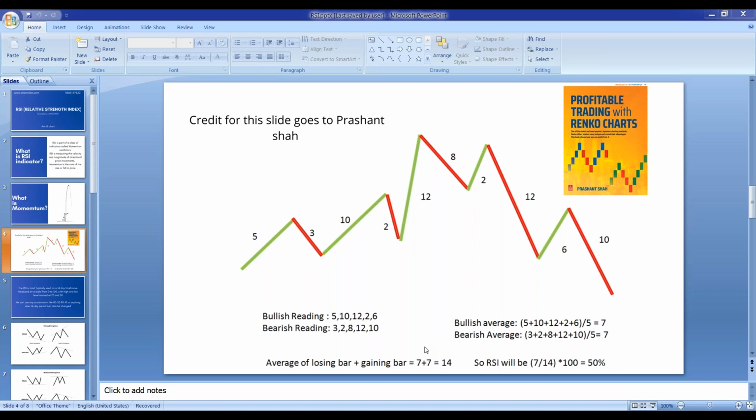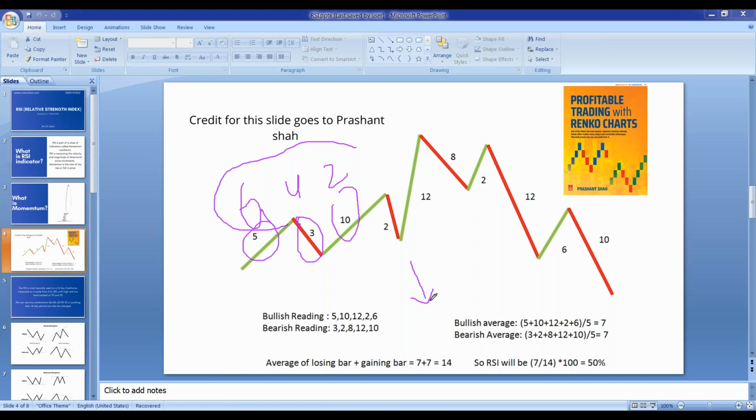Okay. I just took an example: 10 and 5. You were asking about 10 bullish and 5 bearish. It will depend on what the average is. I have just quoted one example of how you have to calculate. It will depend on the parameters, that is, the average of the bullish bars and the average of the bearish bars. For example, here I have taken 5, 3, 10. If suppose this is 6, 4, 2, then what will happen? The average of the losing bar will be more, the average of the gaining bar will be lesser. So RSI will move on a downside.